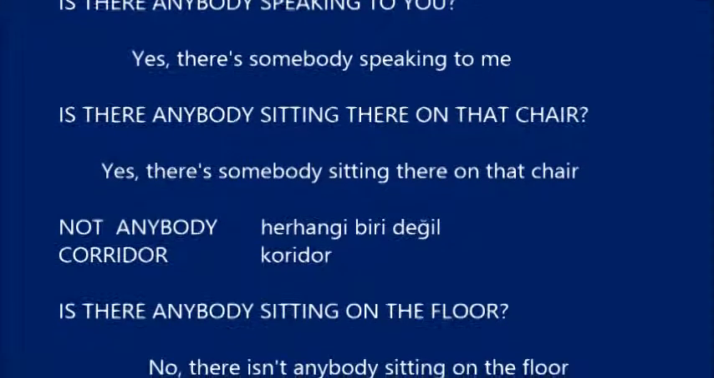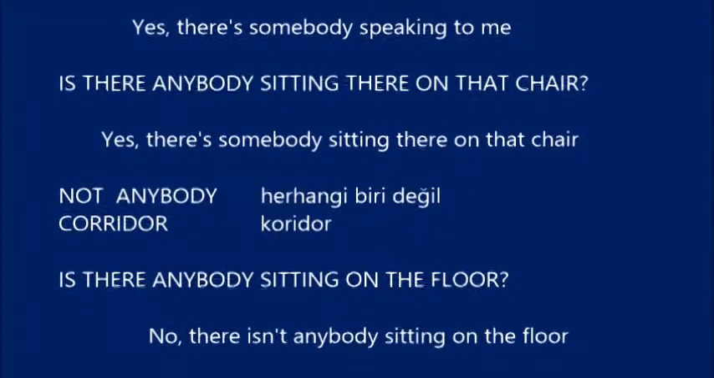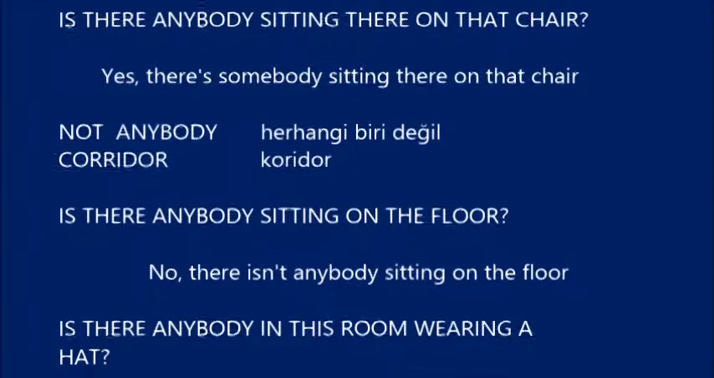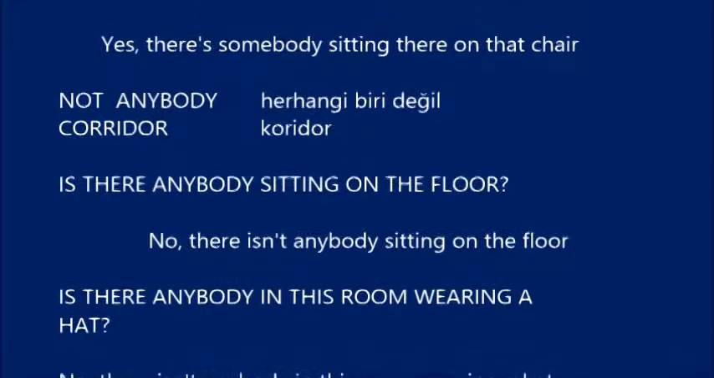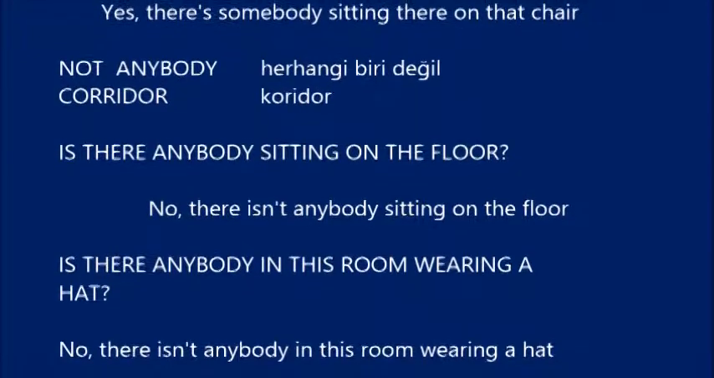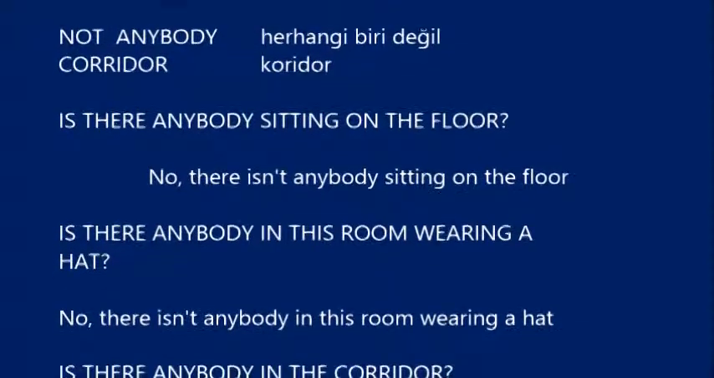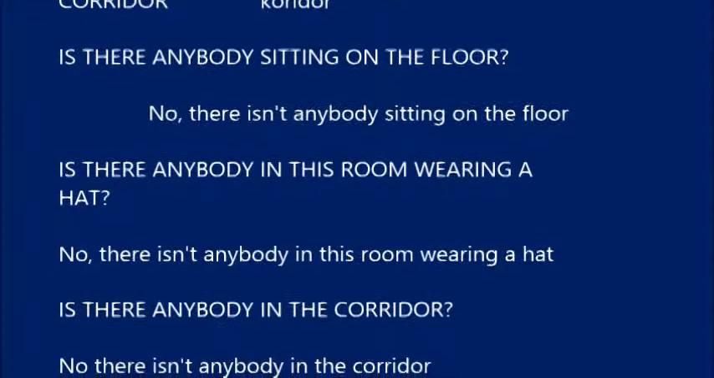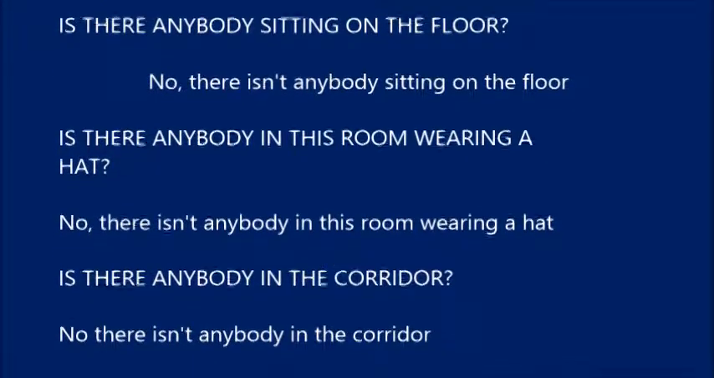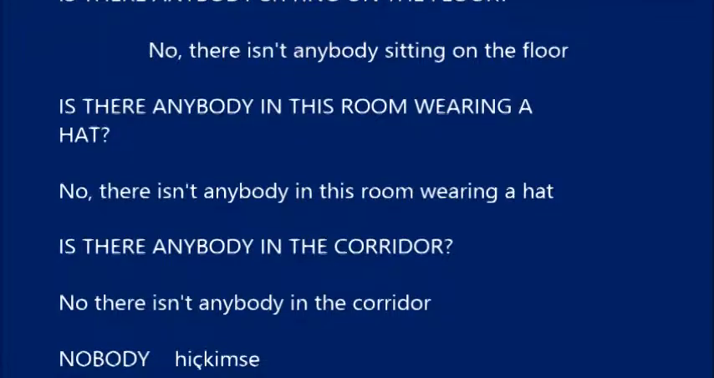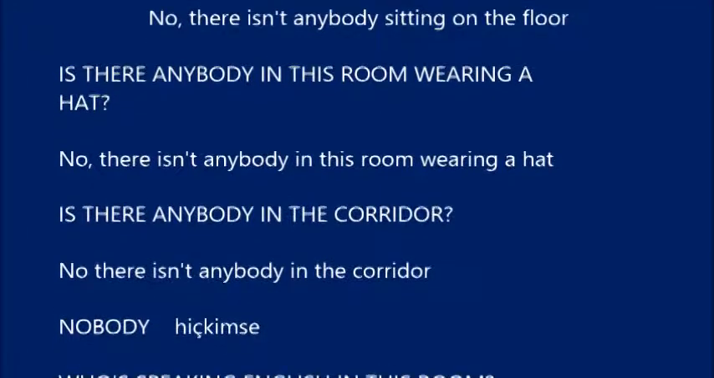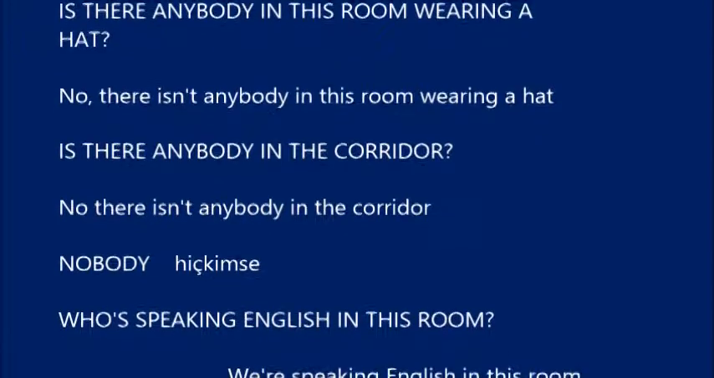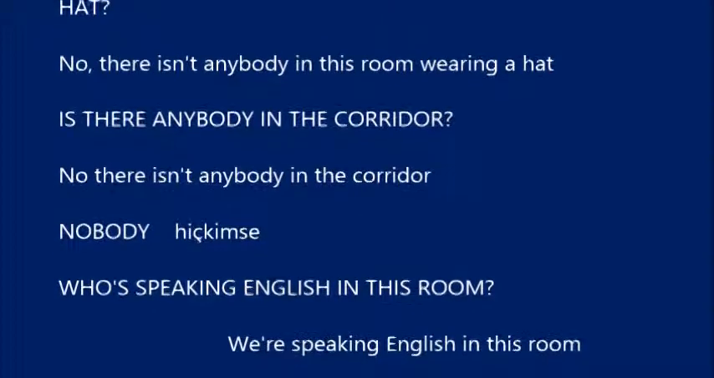Not anybody. Corridor. Is there anybody sitting on the floor? No, there isn't anybody sitting on the floor. Is there anybody in this room wearing a hat? No, there isn't anybody in this room wearing a hat. Is there anybody in the corridor? No, there isn't anybody in the corridor.